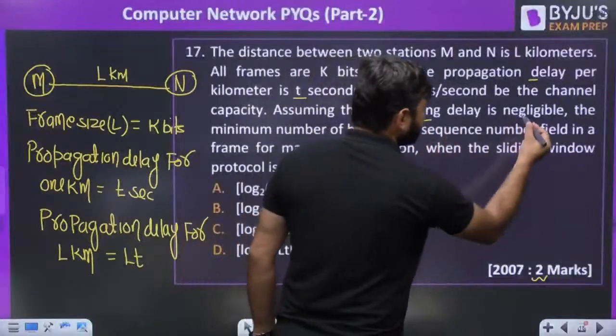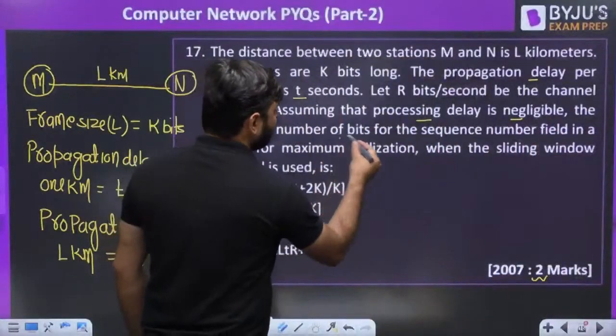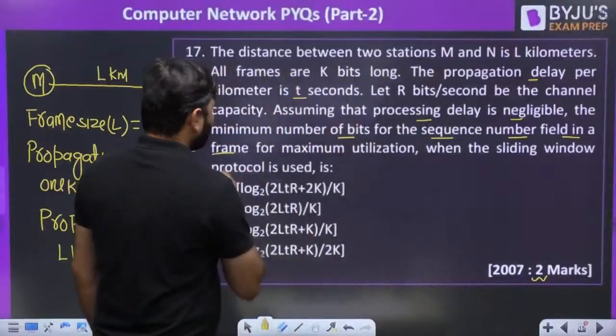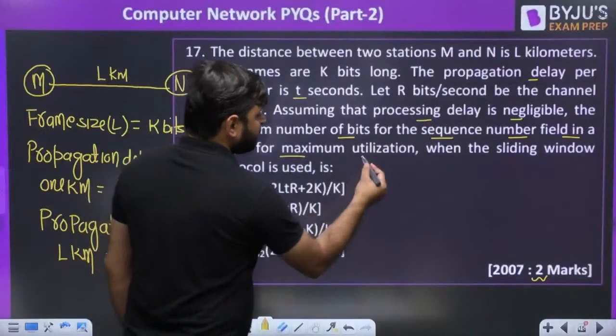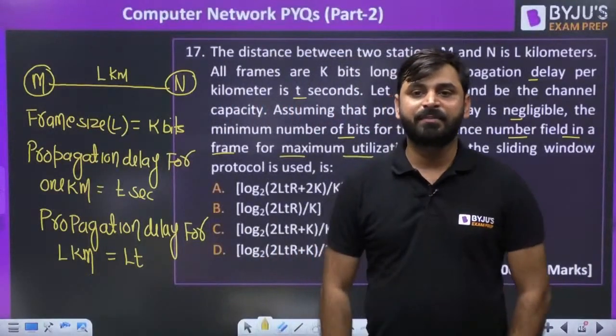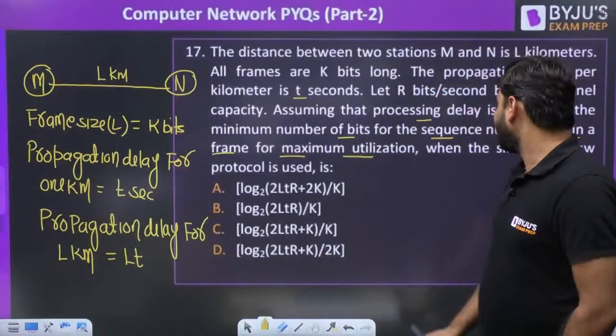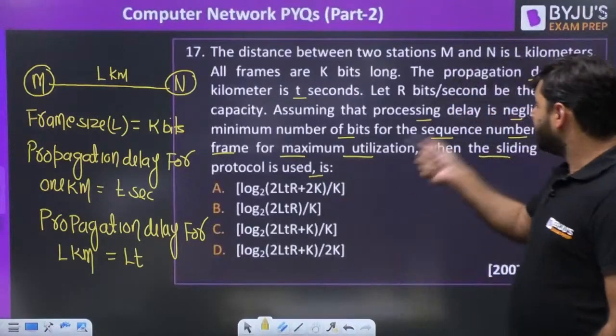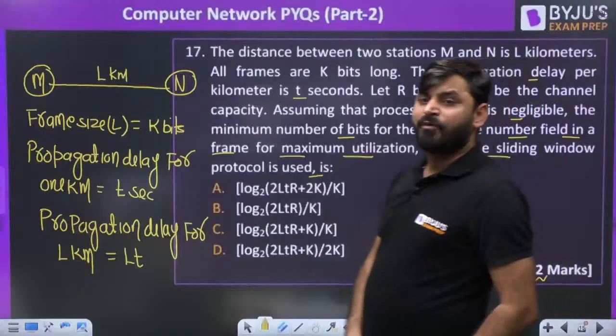Assuming that processing delay is negligible, what is the minimum number of bits for the sequence number field in a frame for maximum utilization, when the sliding window protocol is used? Maximum utilization means 100% efficiency. They are asking for the minimum number of bits. How do we solve this question?